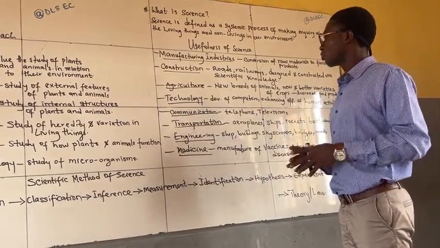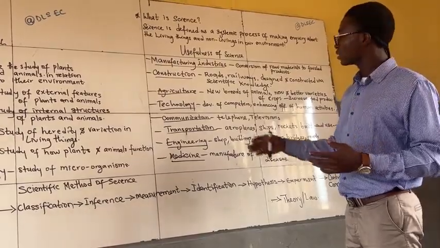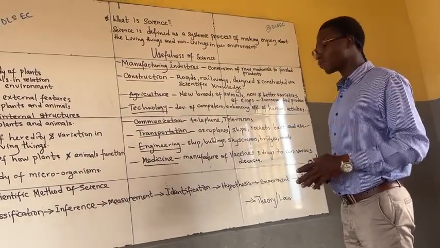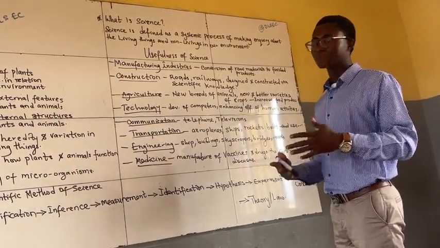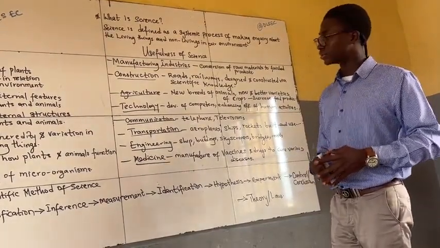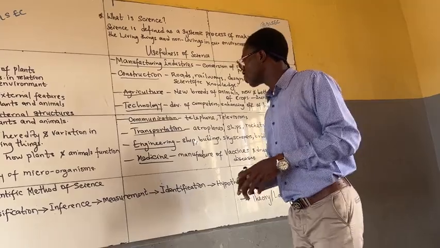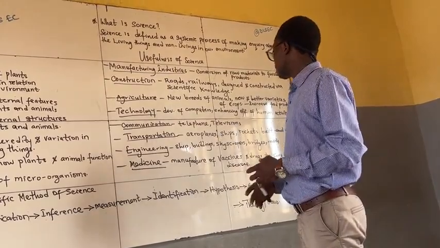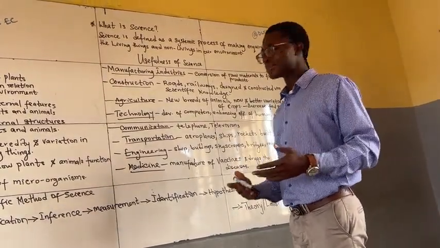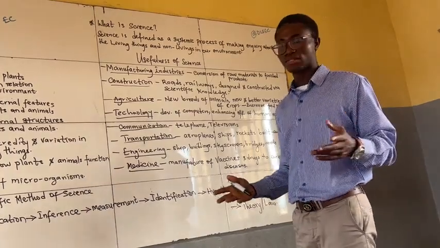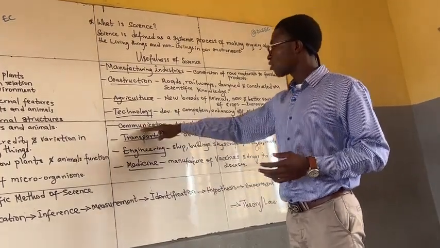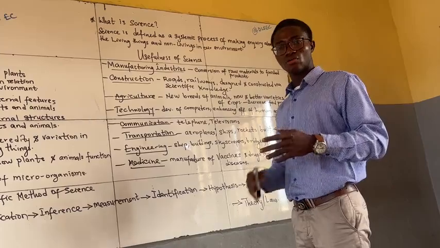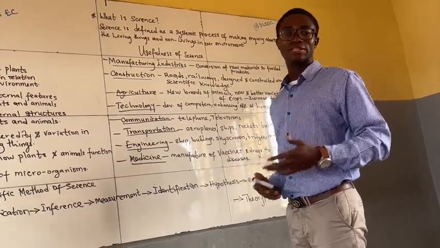Under agriculture, with the help of science, we now have new breeds of animals and new and better varieties of crops, thus increasing agricultural production. Then, under technology, we have been able to develop computers which can enhance the efficiency of human activities. Under communication, today we have telephones and televisions which make communication faster.